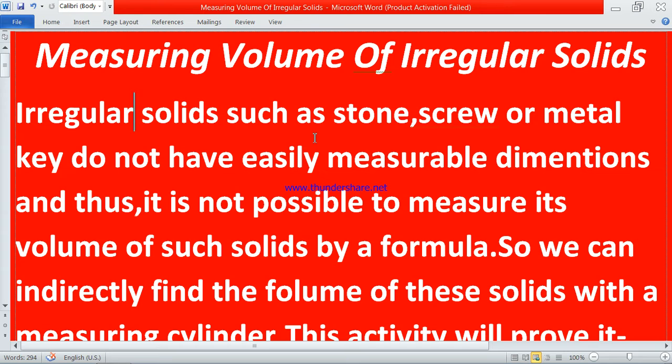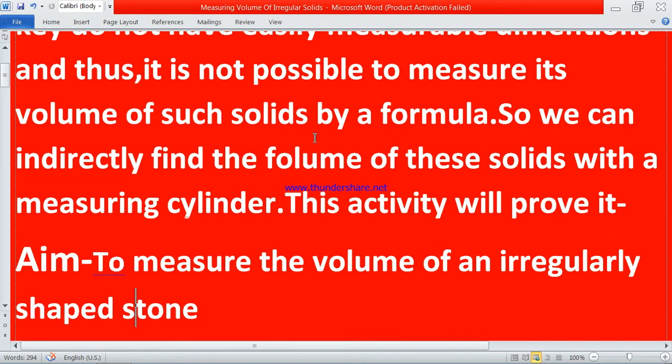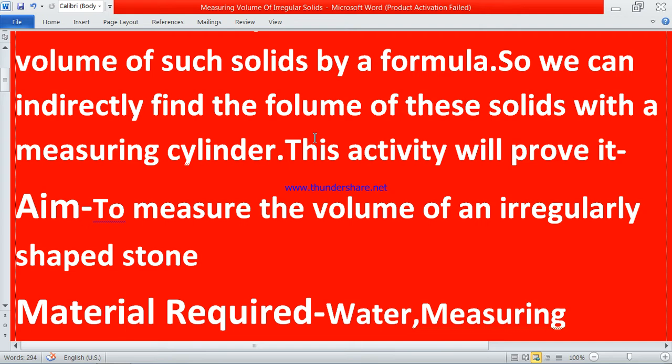I have told you this whole definition, then we'll read the activity, I'll explain it and then I'll also prove that it is a correct activity. Aim: to measure the volume of an irregularly shaped stone. What is the aim? What do we have to prove? We have to prove that we can measure the volume of an irregularly shaped stone. Some people say that it is impossible, but it is not impossible.